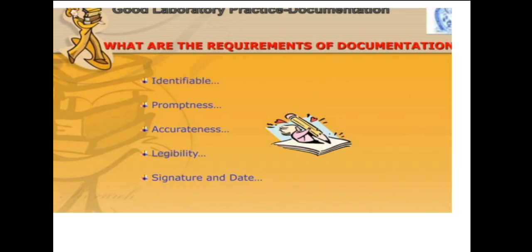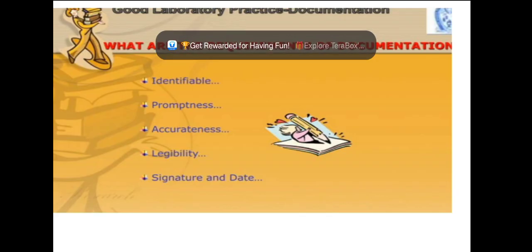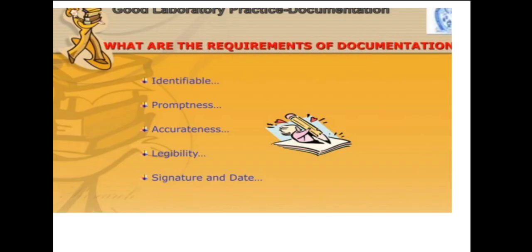Second, promptness. That means there should be a prompt reaction in the organization. Next is accuracy, or accurateness. Next is legibility. Next is signature and date: on which date this document was made and who made this document. So the signature with name and position should also be written on the record.